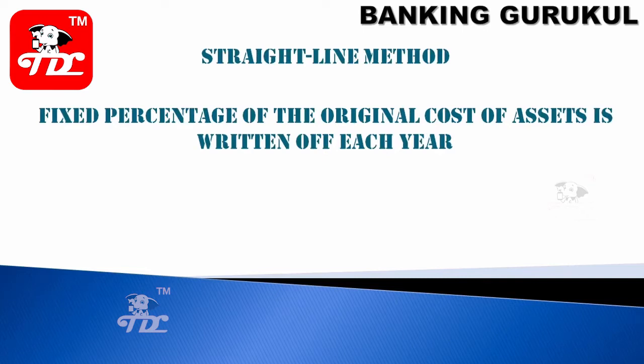In the straight line method, a fixed percentage of the original cost of the asset is written off each year. See, original cost means 1 lakh rupees. You bought furniture for 1 lakh rupees. So every year a fixed percentage. If I say 20%, every year 20,000 will be depreciated. That means every year 20,000 will be debited from the expenses and credited to the asset.